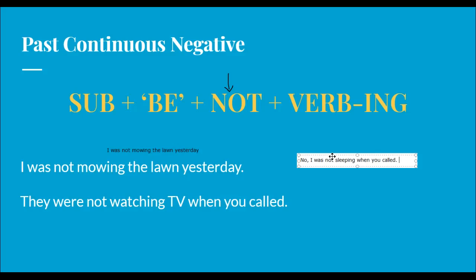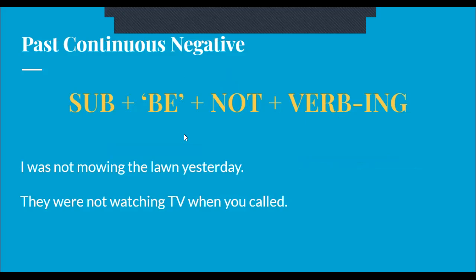This shows that an action was not in process. I was not sleeping when you called. So just after the be form of the past verb, was or were, you just add not and everything else remains the same. So this is the past continuous in the negative.